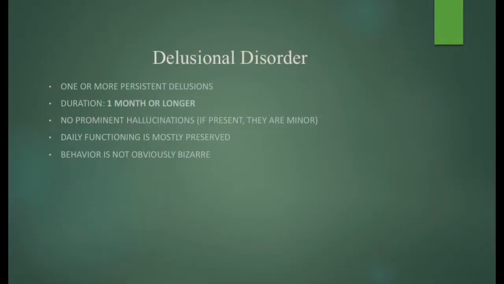Next is delusional disorder. The defining feature is one or more persistent delusions lasting at least 1 month. Hallucinations are absent or only mildly related to the delusion. Functioning is usually much better preserved than in schizophrenia.